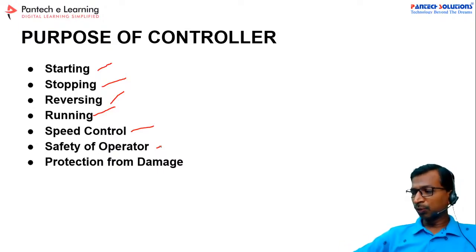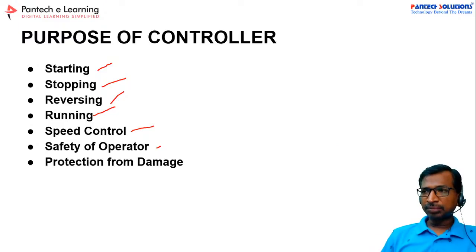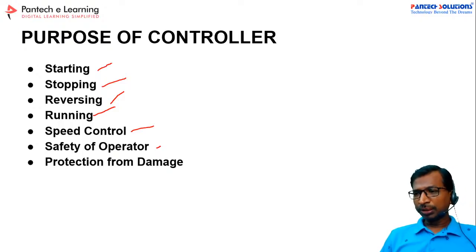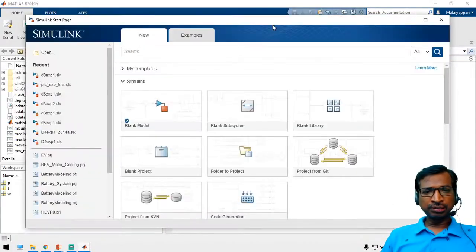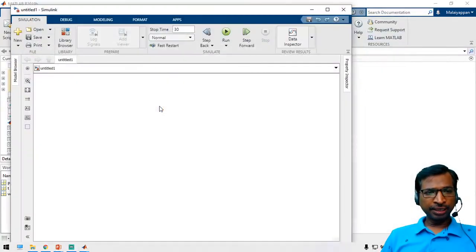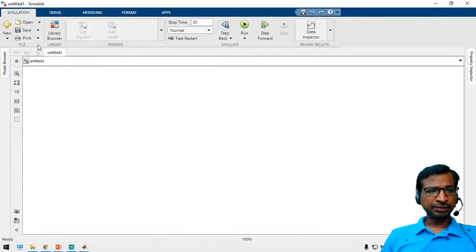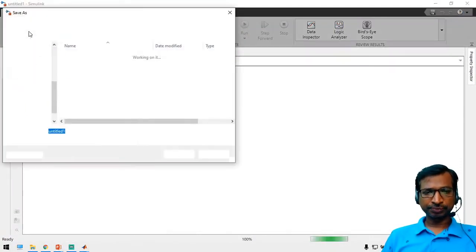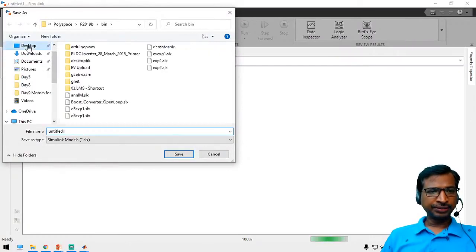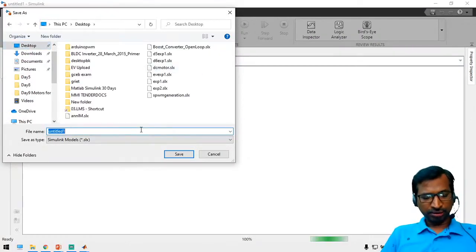So let us check one by one what all the motors are available in MATLAB Simulink. Keep engaged with the entire class. I'm going to open the MATLAB session. So this is MATLAB. Open Simulink and create a new block work area. Just save the simulation first, as day 9 experiment DC motor.